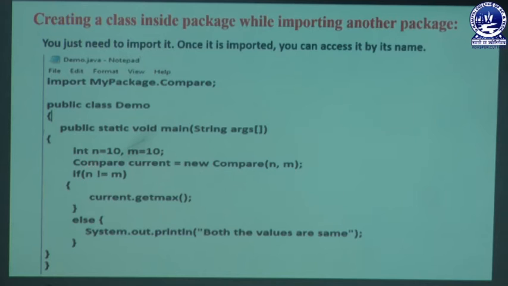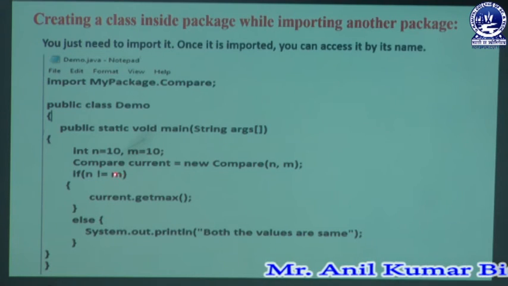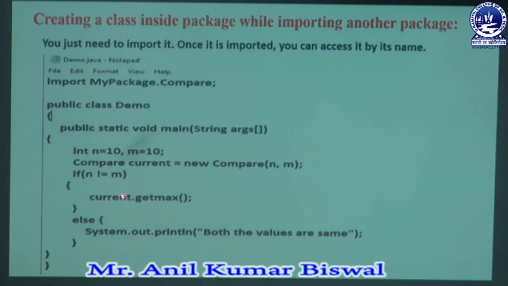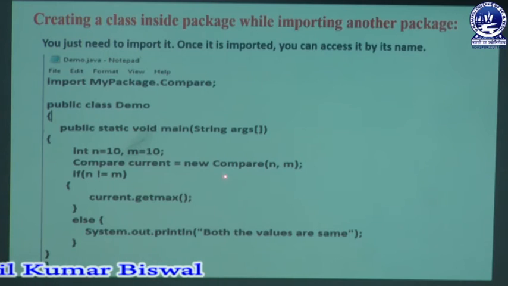Then we define an object named current, which is related to the compare class. That compare class contains an object, current. Then we pass the two values n and m through the compare class constructor. If n is not equal to m, then we get the maximum value present in that current object. If it is not greater than, then it is equal, and we display that both values are the same.